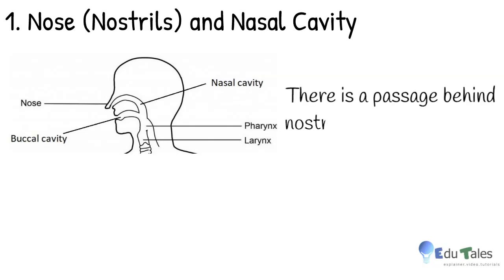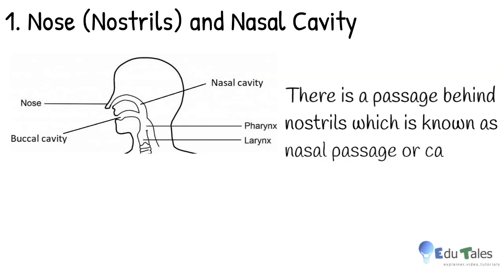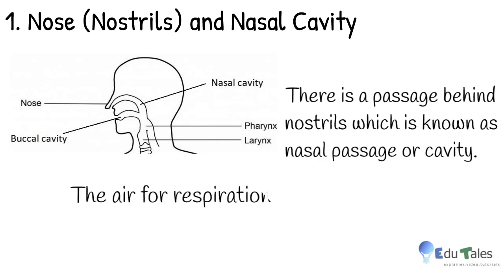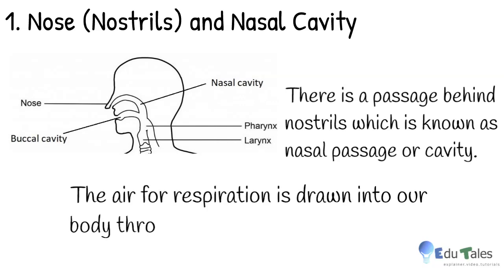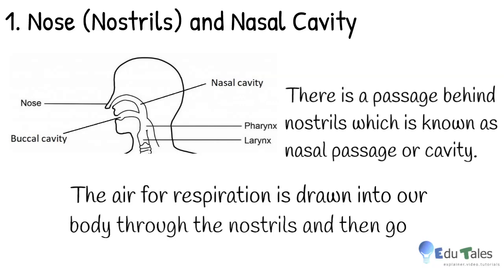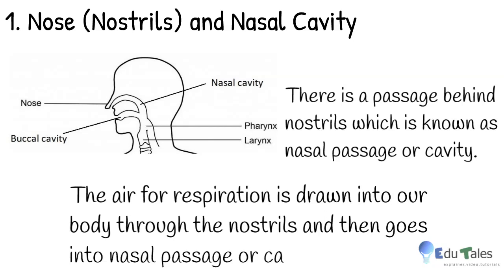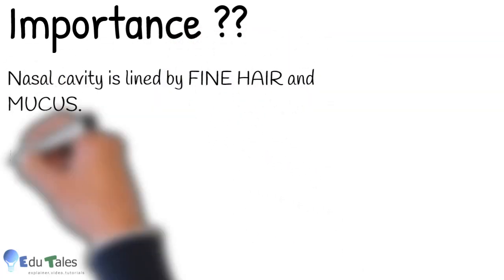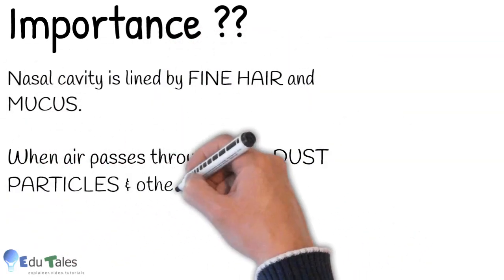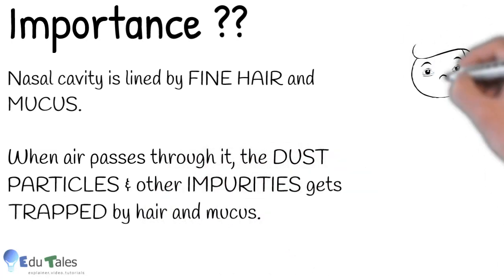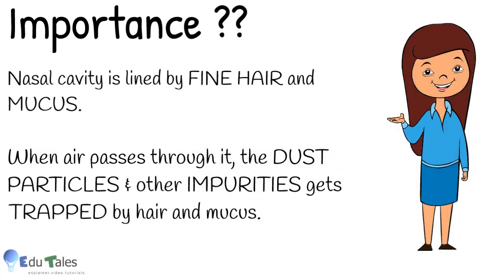First, nostrils and nasal cavity or nasal passage. There is a passage behind the nostrils which is known as nasal passage or cavity, as you can see in the diagram. The air for respiration is drawn into our body through the nostrils and then it goes into the nasal passage or cavity. Now, you might think, what is the importance of this passage? Nasal cavity is lined by hair and mucus. So when air passes through it, the dust particles and other impurities get trapped and only pure air enters the lungs.